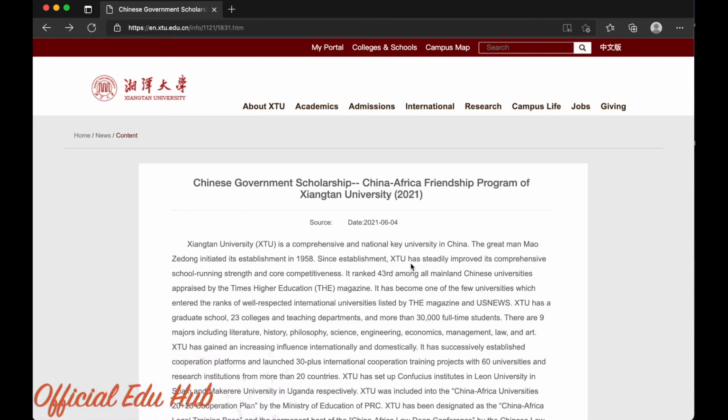This week on our scholarship updates, we bring you another school that offers the China-Africa Friendship Program, and this school is Xiangtan University. And for those who have not yet applied, this is an opportunity to still catch a full scholarship package in China, especially if you're an African student. So let's zoom straight into how to apply for this scholarship.